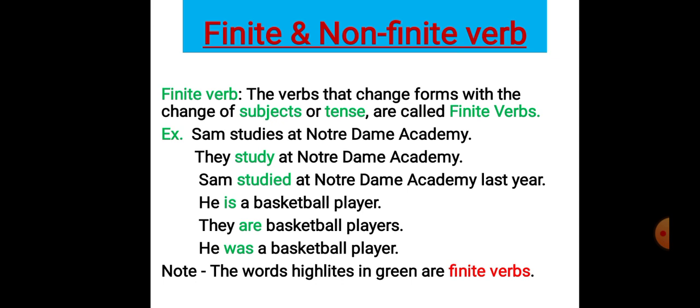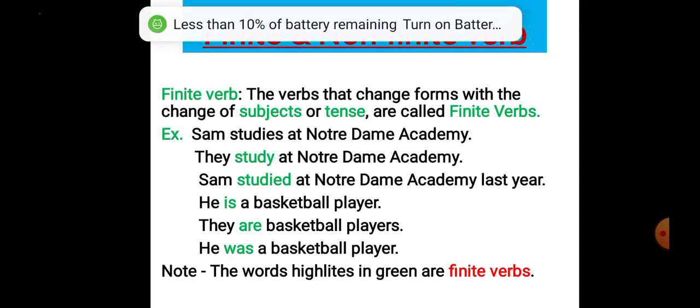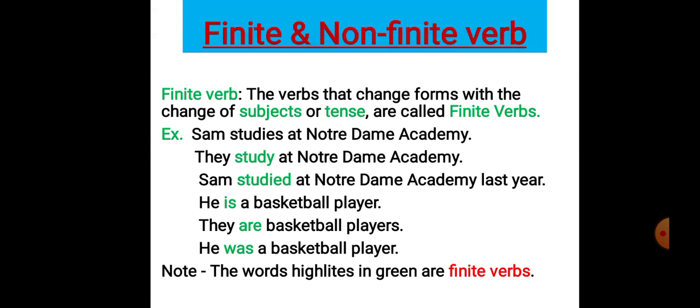Here we are not talking about the main verb and the helping verb and the transitive and intransitive. Here we are only talking about finite and non-finite verbs. So studies is the verb and Sam is the subject. In the next sentence, you can see: They study at Notre Dame Academy.